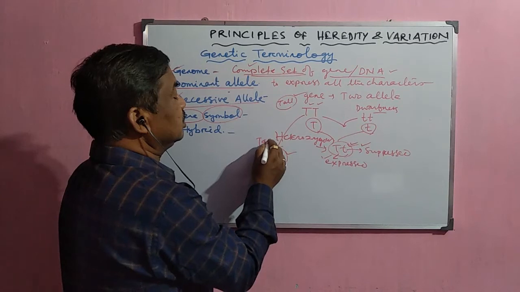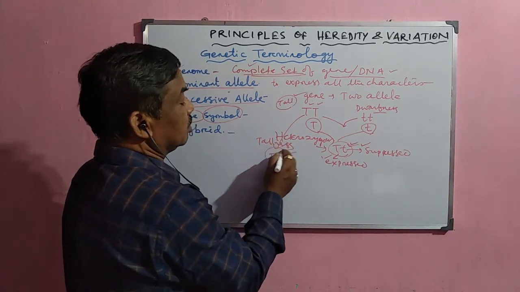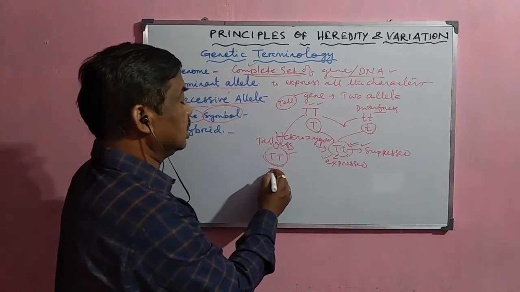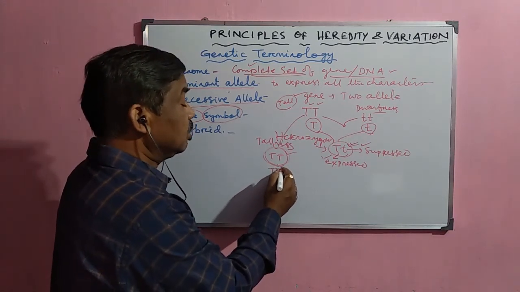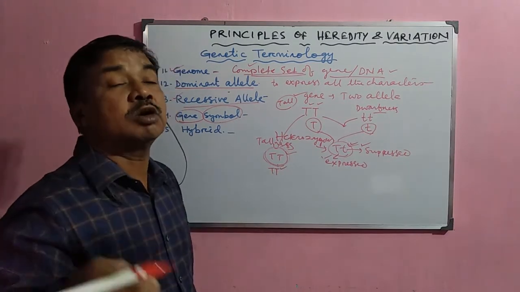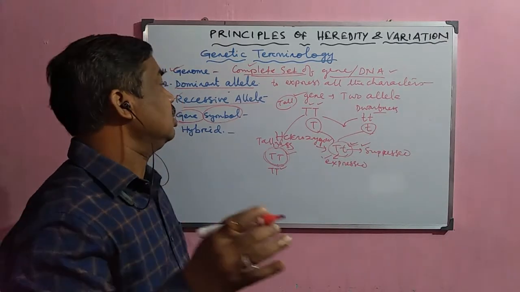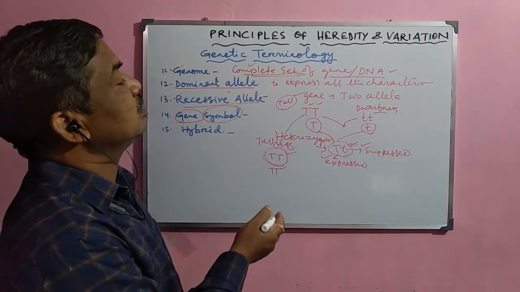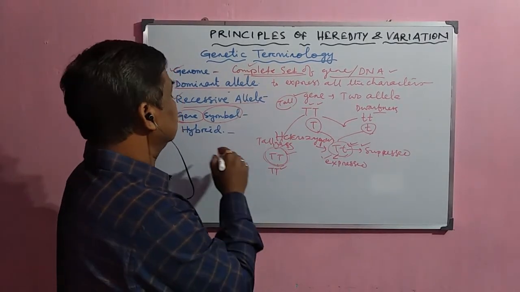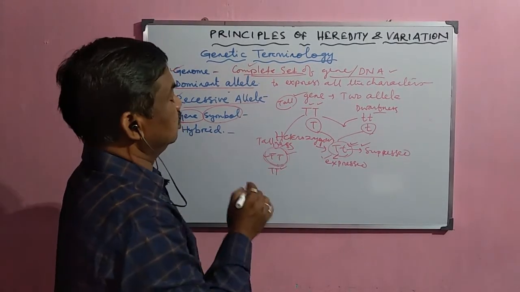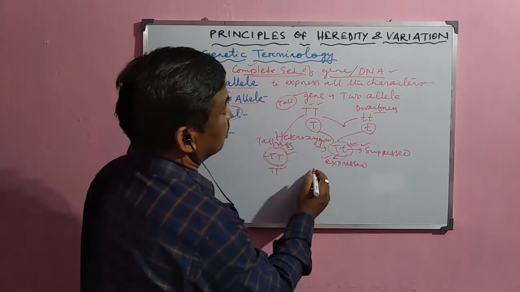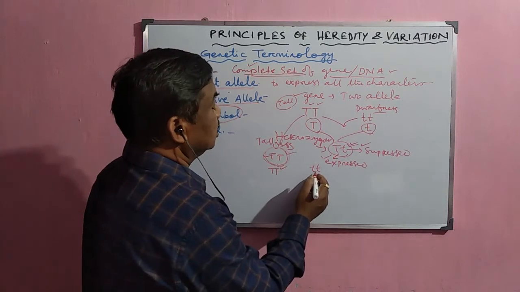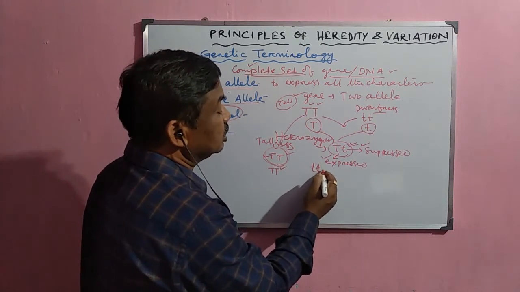Tallness is the character and capital T is the gene. These symbols are commonly used for the symbolic expression of breeding experiments or crosses. And when the gene is in the recessive form, that is dwarfness, it is written as small t.